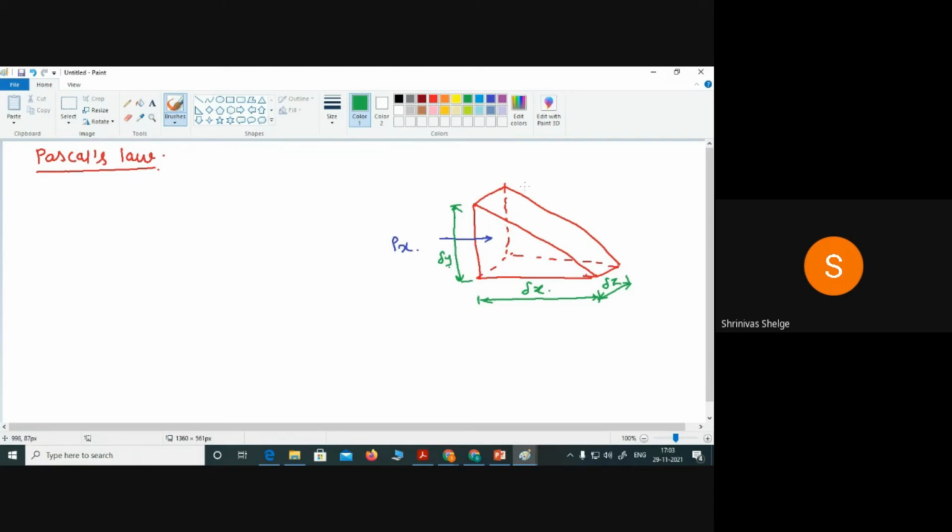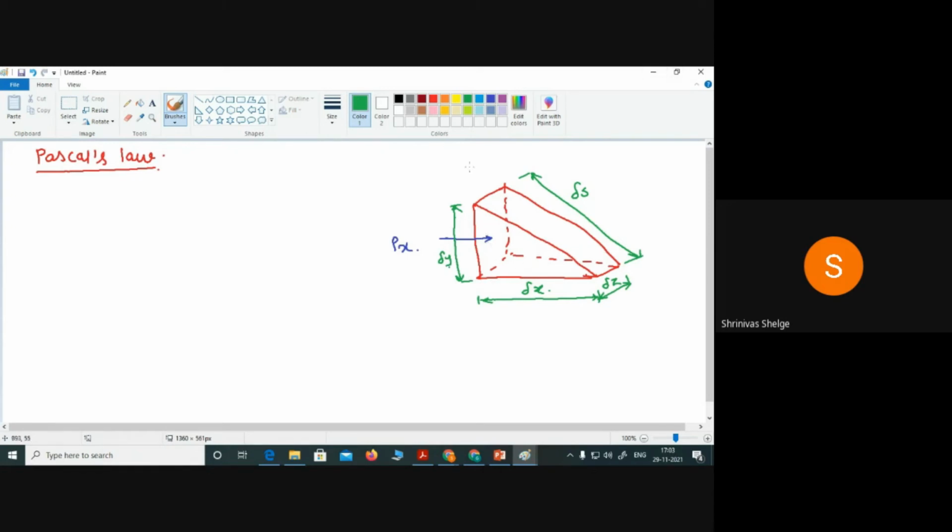And let's suppose this is delta s, in any direction. So the horizontal direction I have taken as x, the vertical direction I have taken as y, and obviously this is z, and this one we are measuring along another direction, and therefore this dimension I have given as delta s. So obviously Px is the pressure acting on this surface.